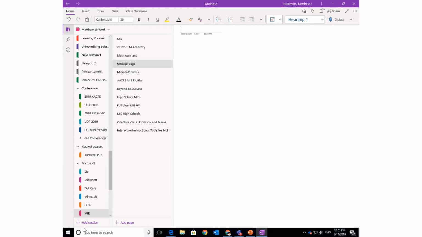One way I can tell this is I look at the bottom of my screen here. I have the Add section and Add Page buttons, and I have this little bookshelf icon here. And the color as well is unique to the OneNote Windows 10 app.